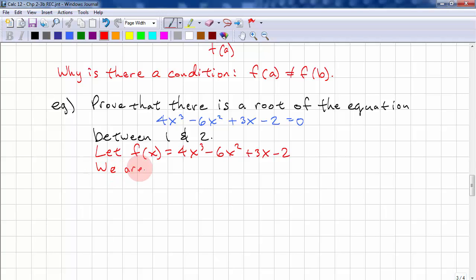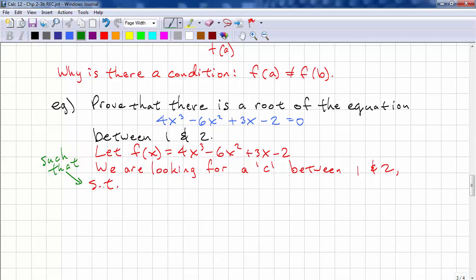We are looking for a solution c between 1 and 2 such that, we use that a lot, so we abbreviate s.t., f of c equals 0.